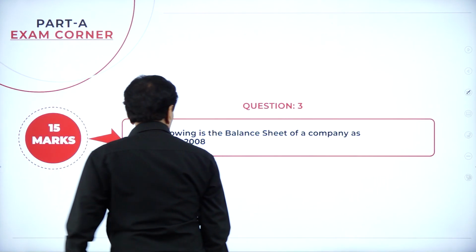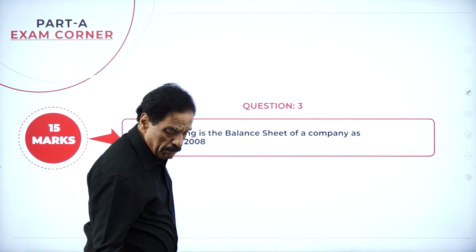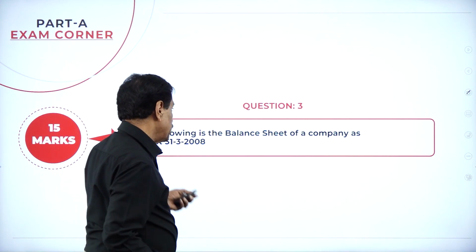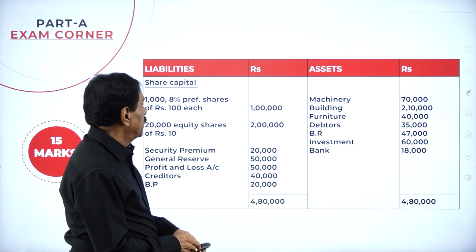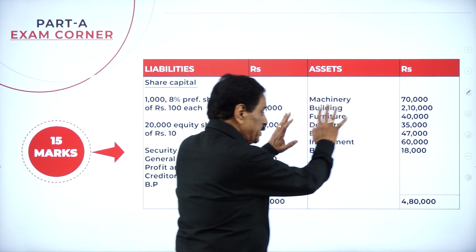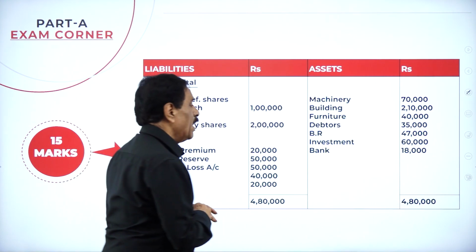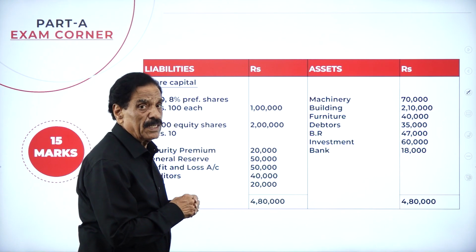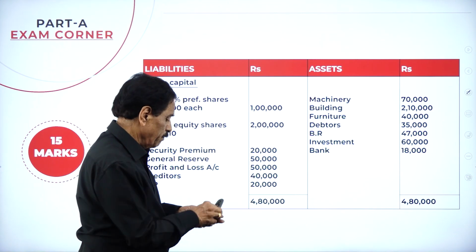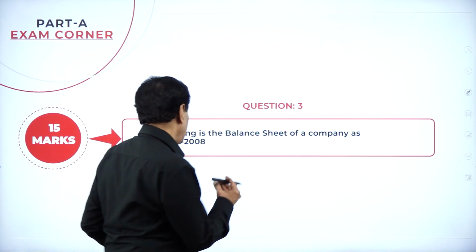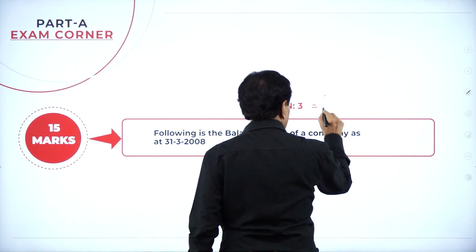Third question. Following is the balance sheet of a company as on 31/3/2008. A company's balance sheet is given. So we are doing the redemption of preference shares here. This is a problem on redemption of preference shares. Question number 3.